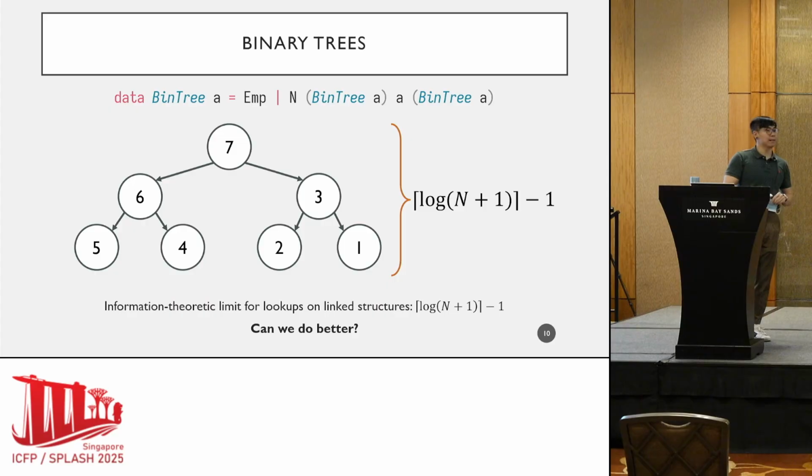However, we know that the information-theoretic limit for performing lookups on linked data structures is log n, right? For example, in a binary tree, starting from the root, we can access any node in the tree in log n pointer traversals. So the question that we want to answer is, can we do better as per usual, right?